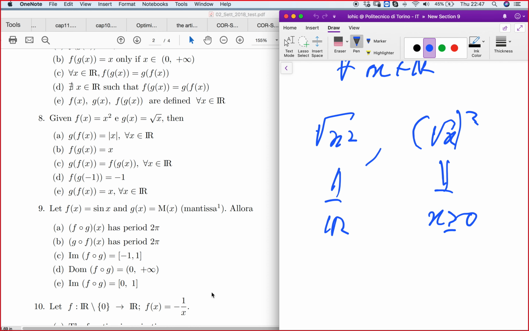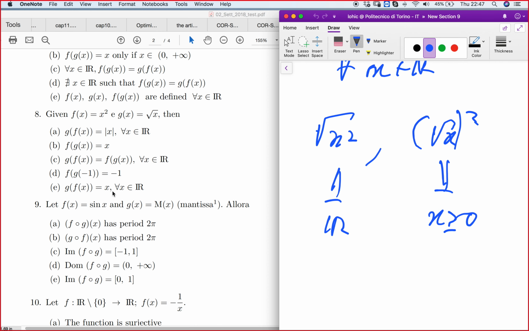And that's the point. Okay, so another option says f of g of minus 1 is minus 1. Let's see f of g of minus 1. In fact, it's not possible to compute it, because we cannot do the root of minus 1. Another option says g of f of x is equal to x. No, we saw that it is equal to the absolute value of x, right? Okay, so this is it, so the answer was 8.